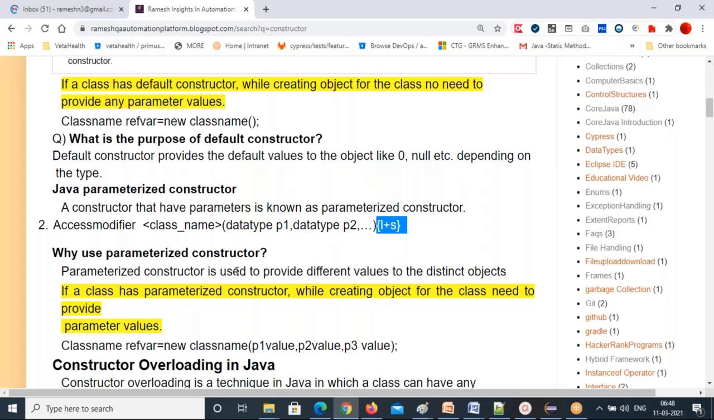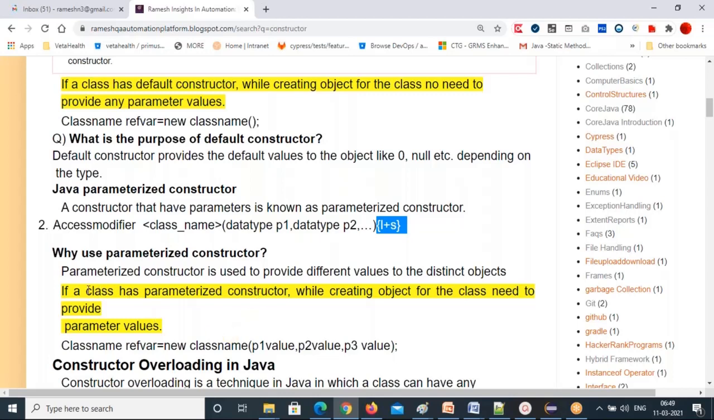What is the first way? Through a setter method. Call the setter method and give that variable value. The second way is you create a different object each time, and you can set different values for your instance variables through a parameterized constructor. That is the advantage of a parameterized constructor.